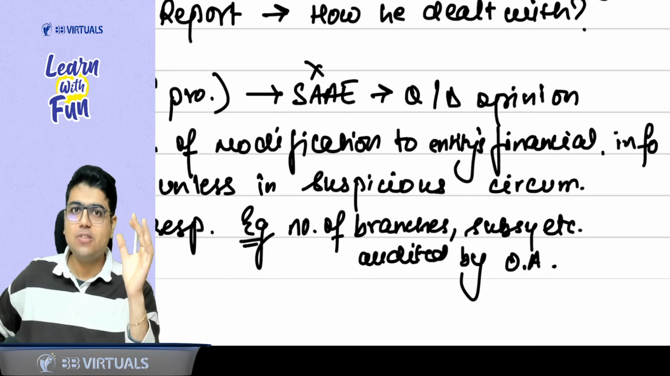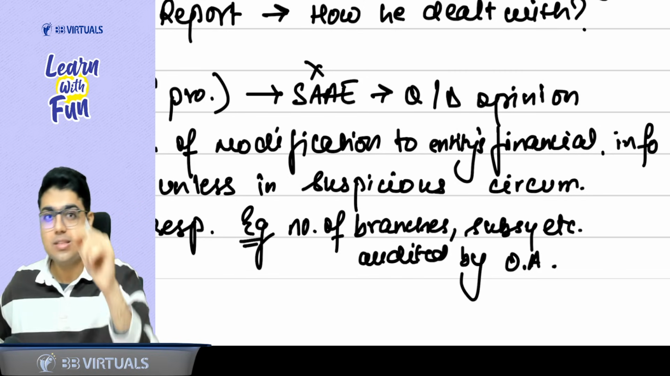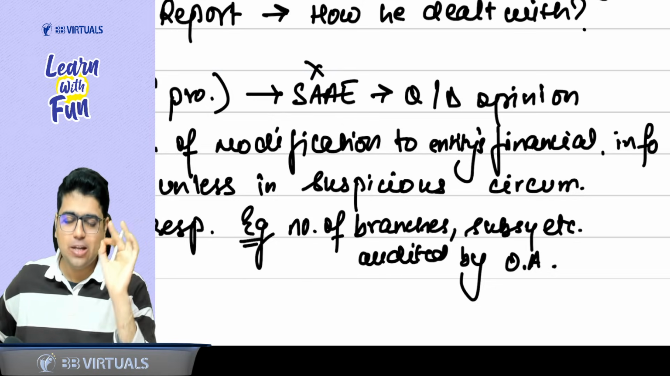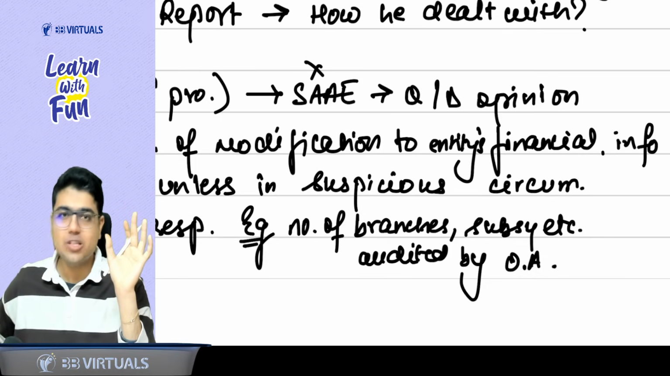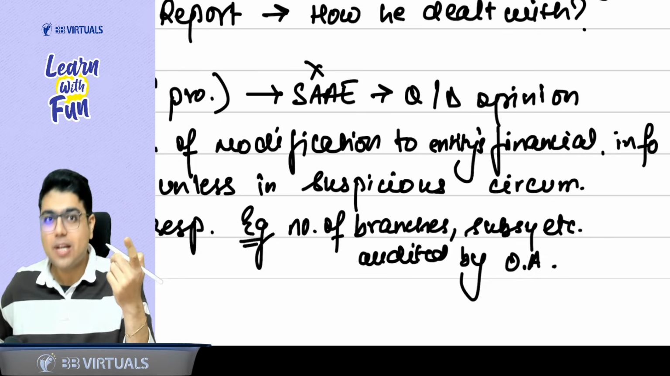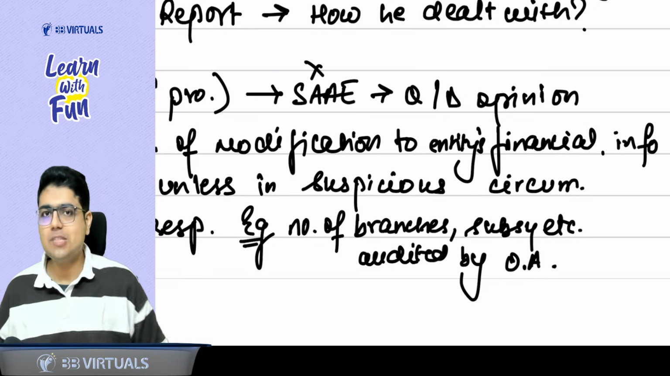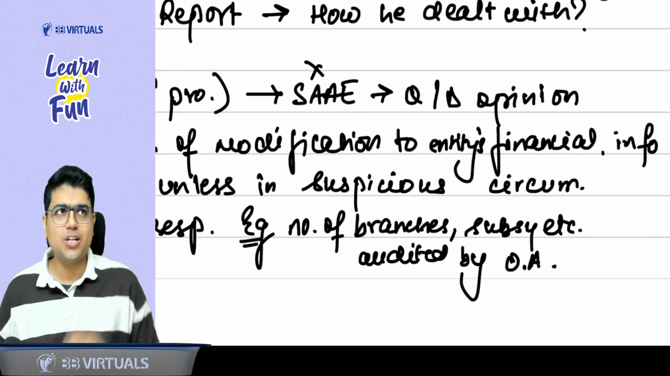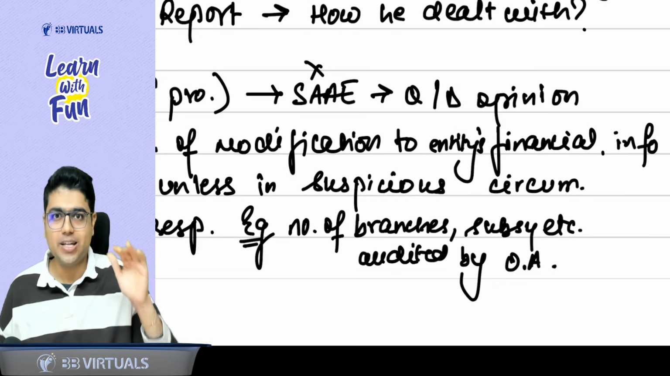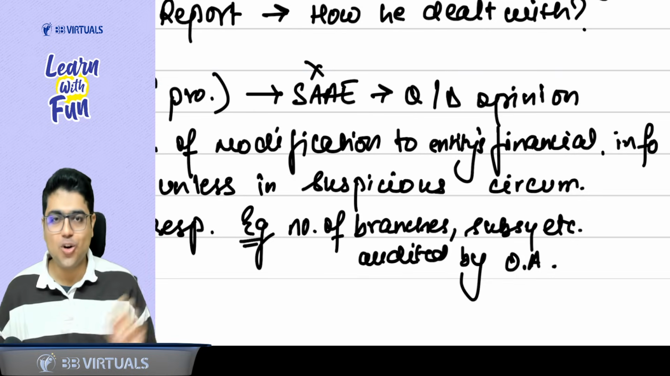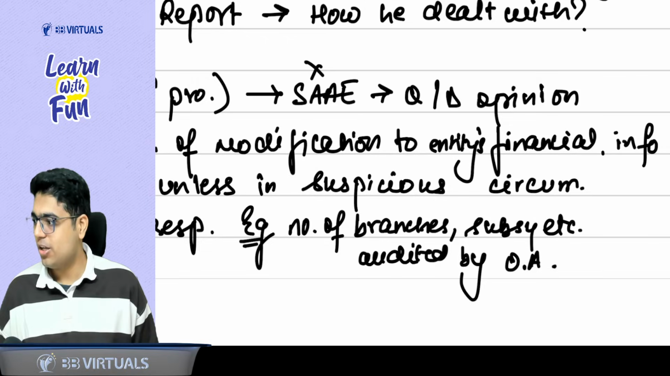Before I wrap up this revision video, my question to all of you, please give me the answer in the comment section. Which para will you use to mention this division of responsibility? Emphasis of matter para or other matter para? Hint is one of these paras talks about the matters which are related to audit, auditor's responsibility and audit report. That para will come here. Emphasis of matter or other matter, that is for you to decide.